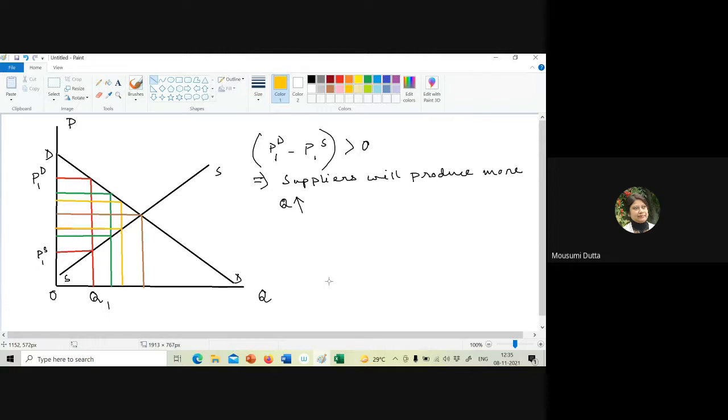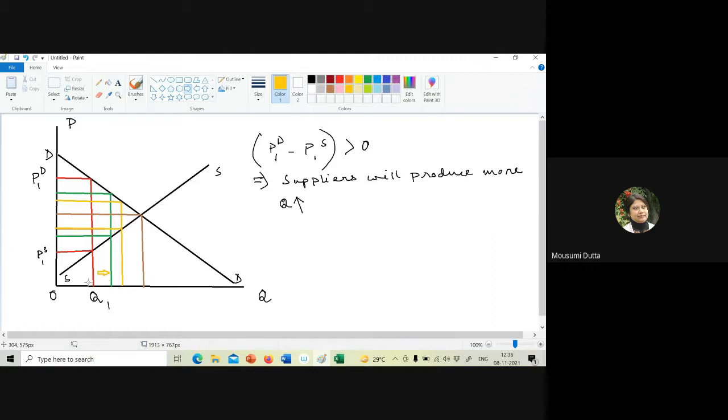So Marshall described equilibrium or the stability of the equilibrium in this way. Marshall is telling that if we start from an off equilibrium quantity, there will be a gap between the demand price and the supply price. Now, if demand price is greater than the supply price, producers will have an incentive to increase their production.